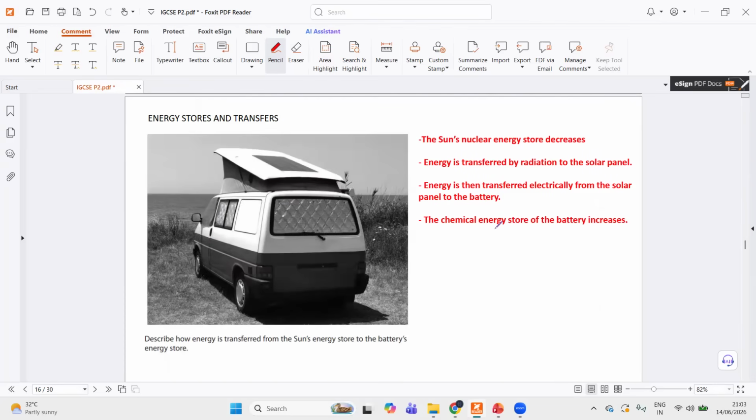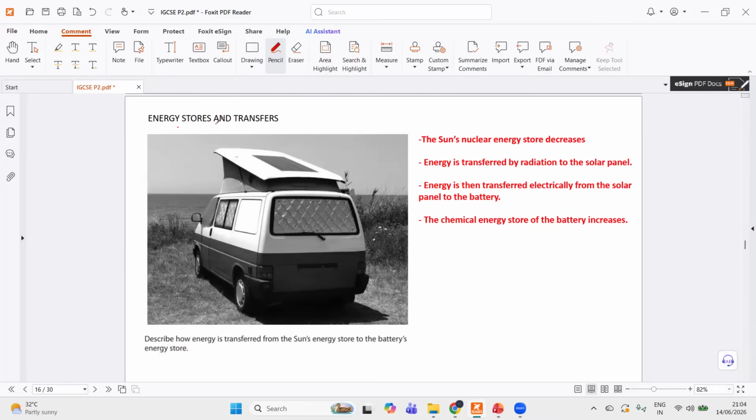Now, energy stores and transfers is also a common concept appearing in paper 2, even though this is more commonly in a paper 1 context, but this can appear in paper 2 as well. Now, the question says that there is a solar panel on top of this microbus. So describe how energy is transferred from the sun's energy store to the battery's energy store.